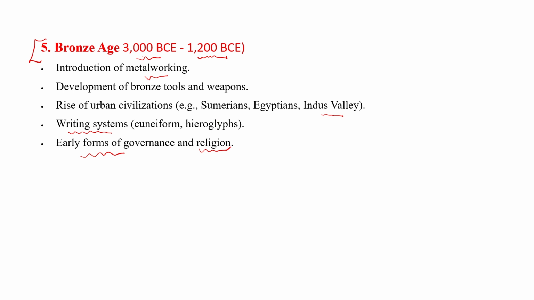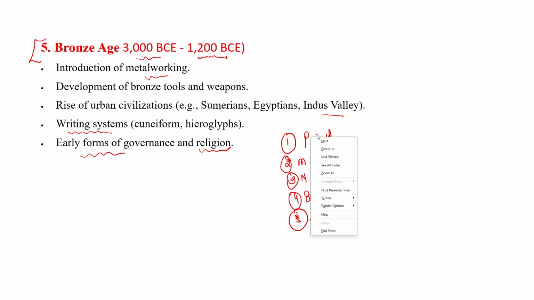So we have four to five phases in the prehistoric period. First, we discussed the Paleolithic period, known as the Old Stone Age. Second is the Mesolithic period, the Middle Stone Age. Third is the Neolithic period, the New Stone Age. After the Neolithic period, we discovered bronze, then the Bronze Age, and around 1200 BC we discovered iron, and this age is known as the Iron Age. After 1200, gold, silver, and other metals were discovered. So I hope you understand this topic. Clear?